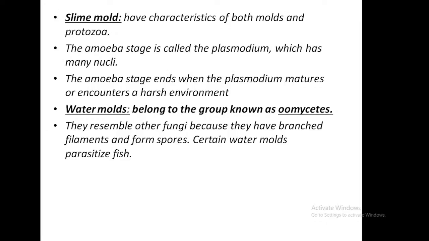In that, slime mold has the characteristics of both mold and protozoa. The amoeba stage is called plasmodium, which has many nuclei. The amoeba stage ends when the plasmodium matures or encounters a harsh environment. And second, water molds belong to the group known as the Oomycetes. They resemble other fungi because they have branched filaments and form spores. Certain water molds parasitize fish.